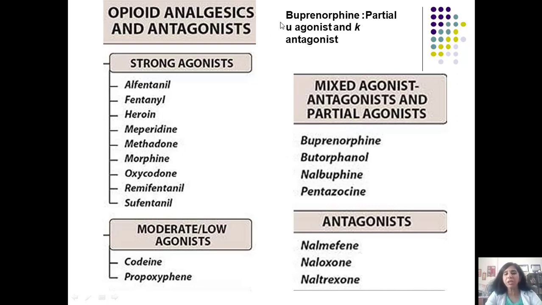It is a partial mu agonist and a kappa antagonist. It is also used now for relief of pain. And we have the antagonists in the form of naloxone, naltrexone, and nalmefene. So students, you can also classify the opioids based on their receptor action as having strong agonistic action, moderate or low agonistic action, mixed agonist-antagonist agents, or partial agonists.